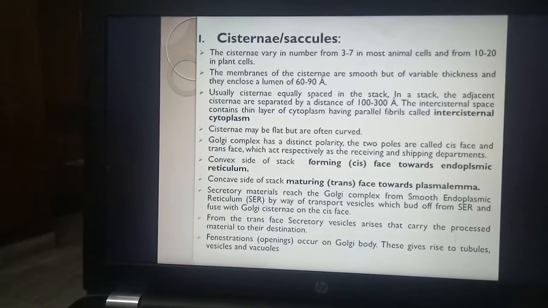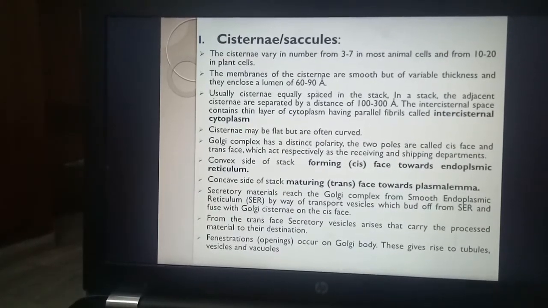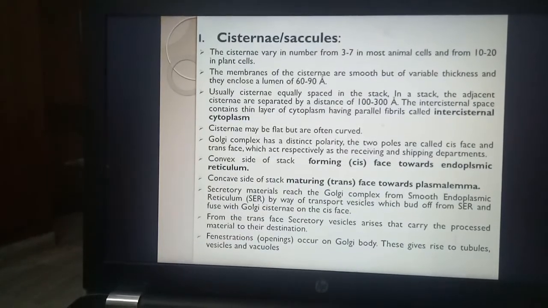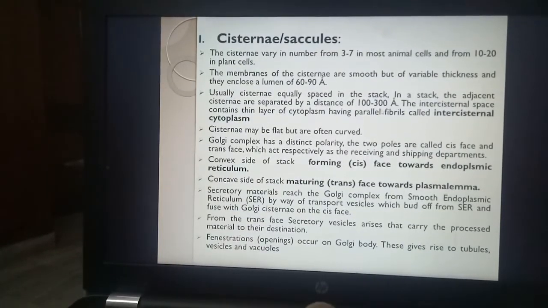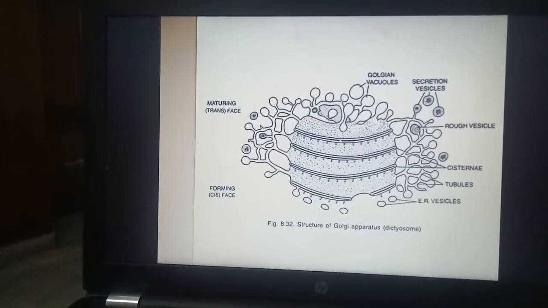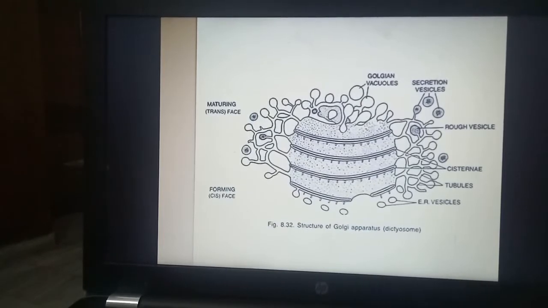It's 60 to 90 angstrom thick, and usually between one cisternae and the next cisternae there is a space of around 100 to 300 angstroms. And here a cytoplasm like fluid is present.